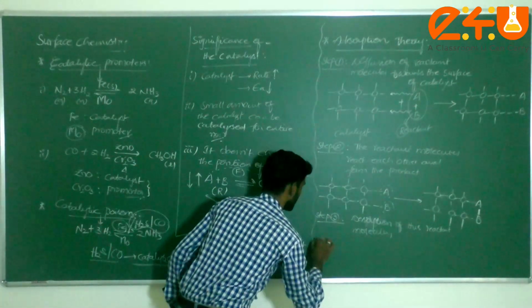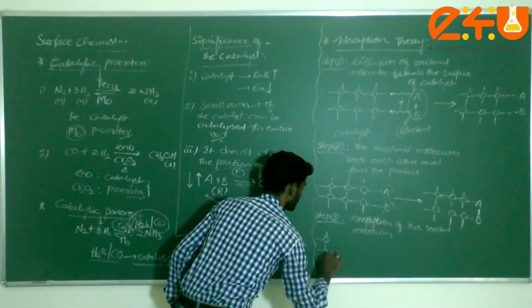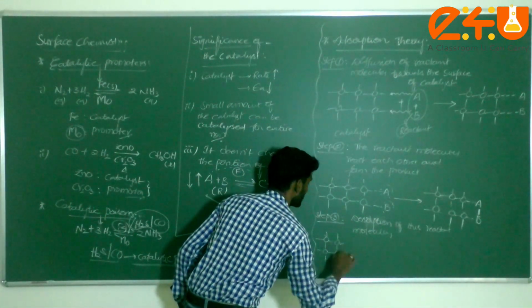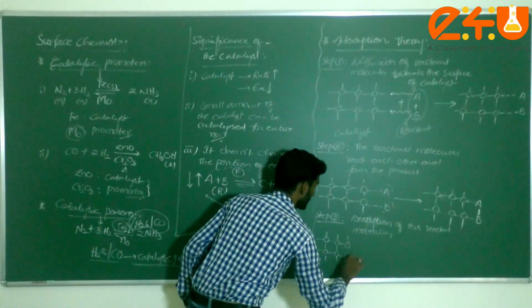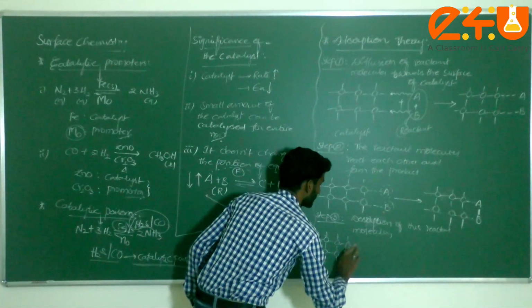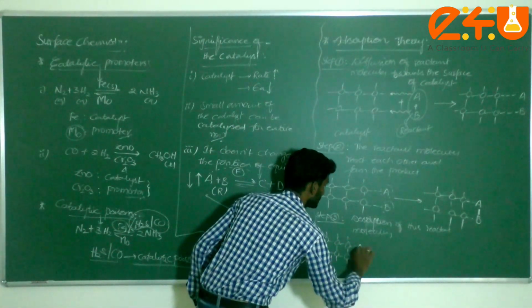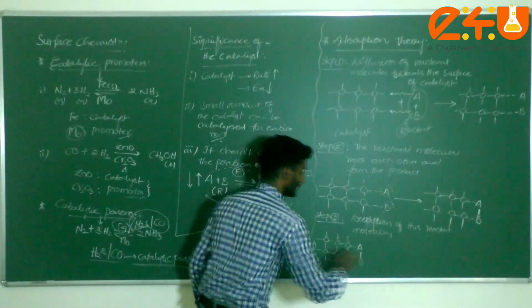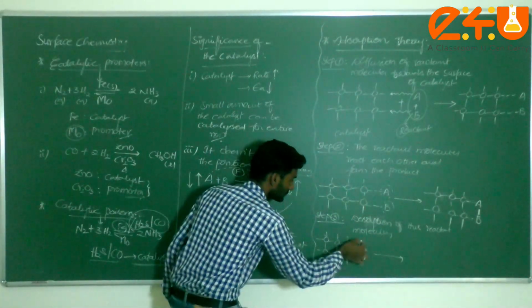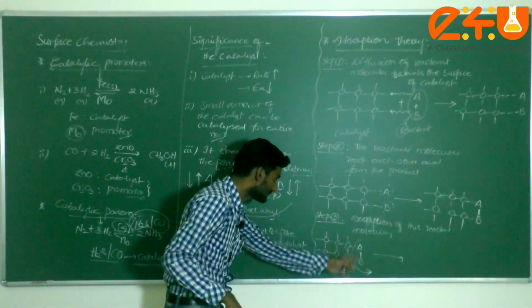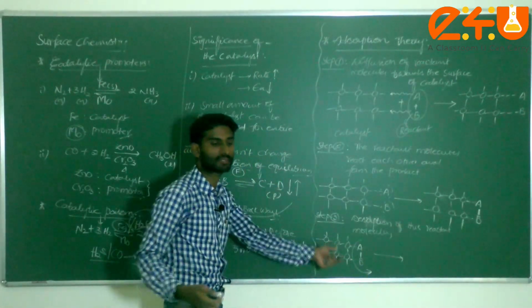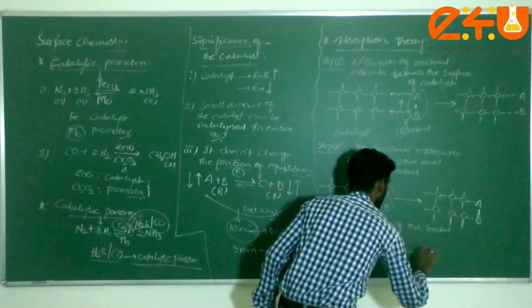Now I take the same step. Check it here: this is A and this is B. Is the product formed or not? Then what I am taking here is desorption. Desorption means these molecules are coming out from the surface of the adsorbent.